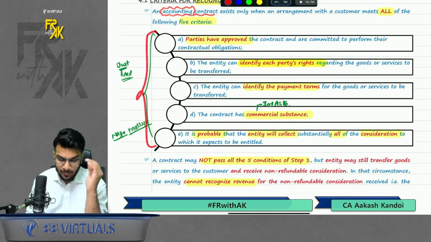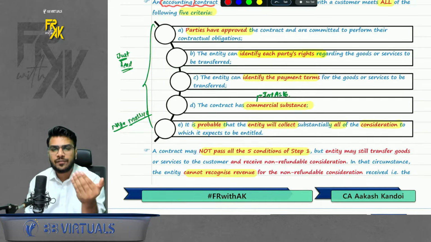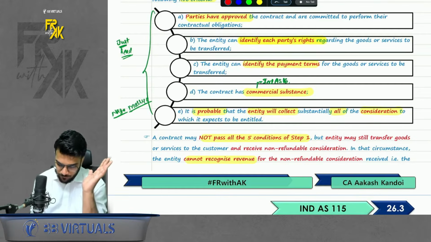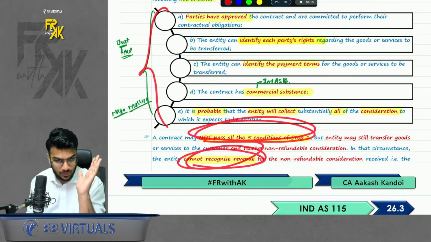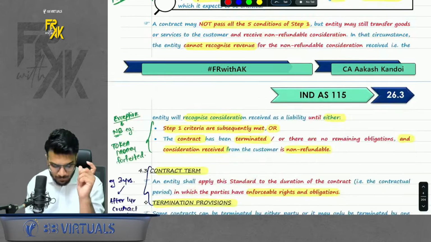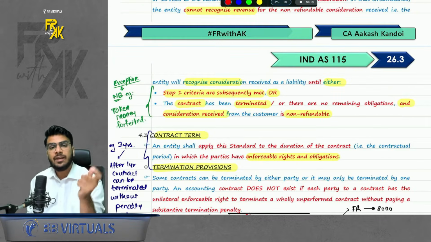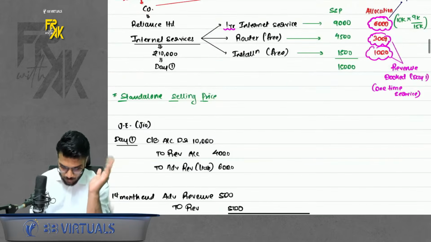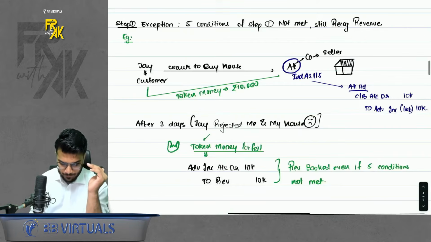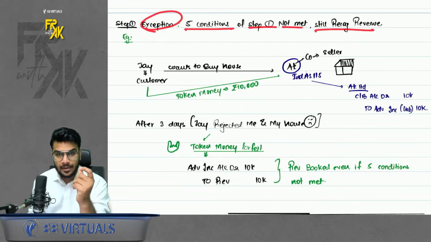If the 5 criteria are met, you can book the revenue under this contract or you can start accounting for the contract. But what if the 5 criteria are not met? If you do not meet the 5 criteria, you should not recognize the revenue. But there was one exception. In case you remember, we discussed one example where even if the 5 criteria are not met, still we will book the revenue. So what was that example? So let's come on towards that example. Here it is. Exception: 5 conditions of step 1 not met, still recognize revenue.